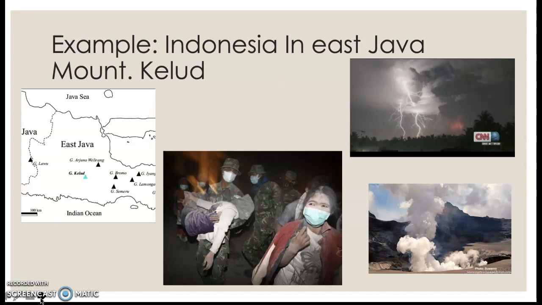An example of a volcanic eruption with ashfall was the Indonesia eruption in East Java with Mount Khulud. The eruption happened in the night. The eruption covered the ground in a black thick layer of ash. It also sounded like rain.